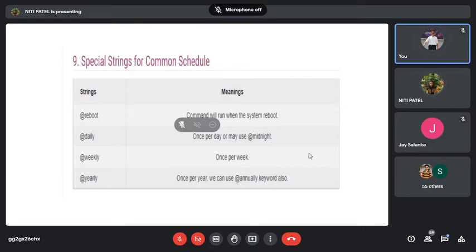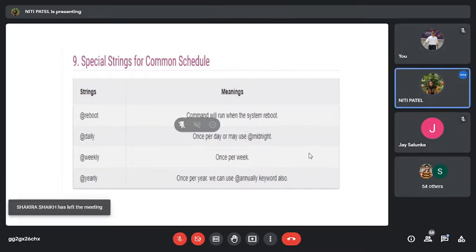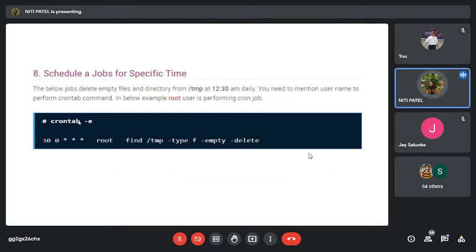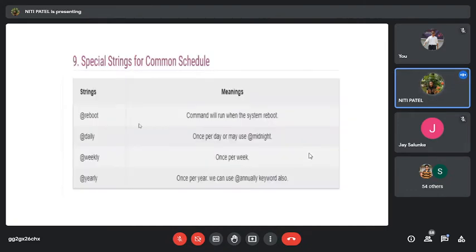Yes. Now we also have certain string commands for performing the scheduling. What are those string commands? When I say @reboot, what will it do? It will automatically run the command system reboot. Okay, so when I write over here crontab -e @reboot, what will happen? It will automatically reboot the system. So these are certain string commands. You can directly mention them and it will perform that respective task.